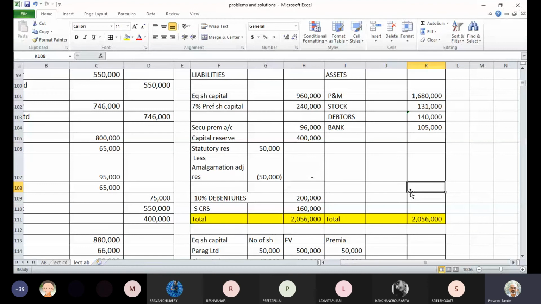Have you understood the technique of preparing the balance sheet? Yes. Any queries on entries in the books of Anurag Limited, or for that matter about the preparation of balance sheet of Anurag Limited post amalgamation? All of you understood the entire methodology?